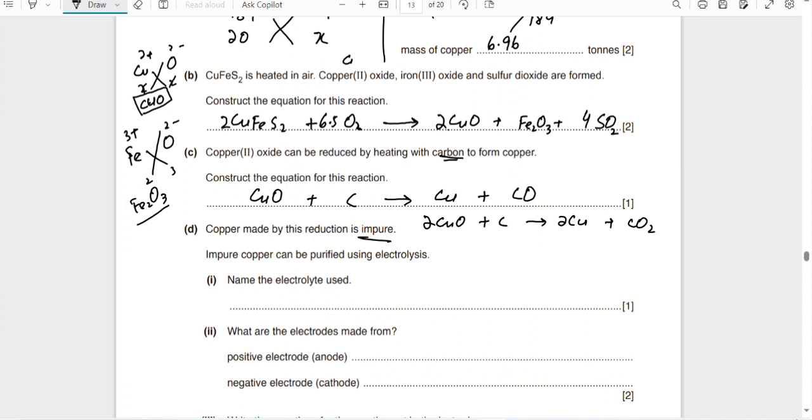So we can take an aqueous solution of copper sulfate or nitrate. This means that for any metal which has to be purified, an aqueous solution of its salt has to be used as an electrolyte.